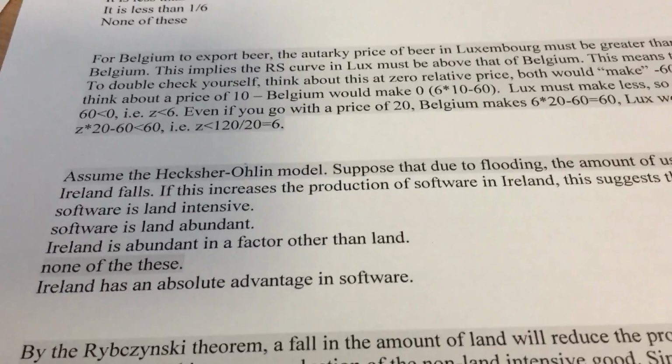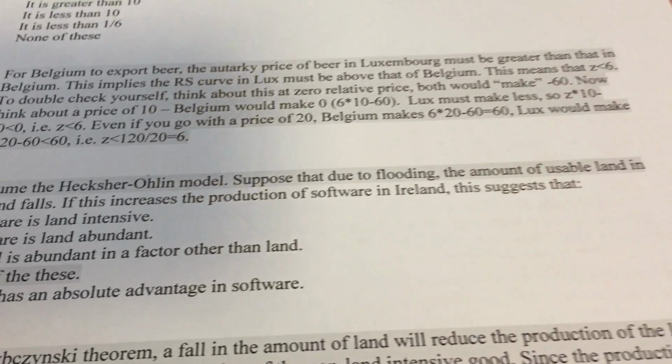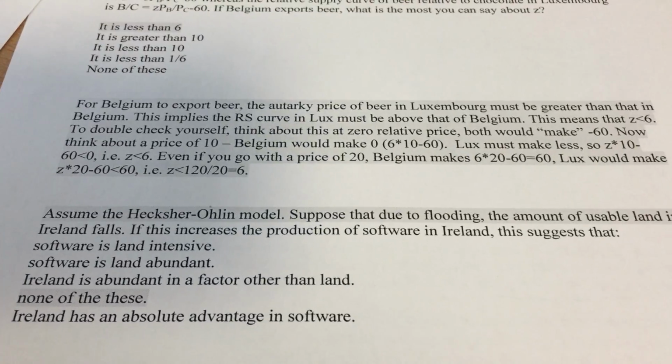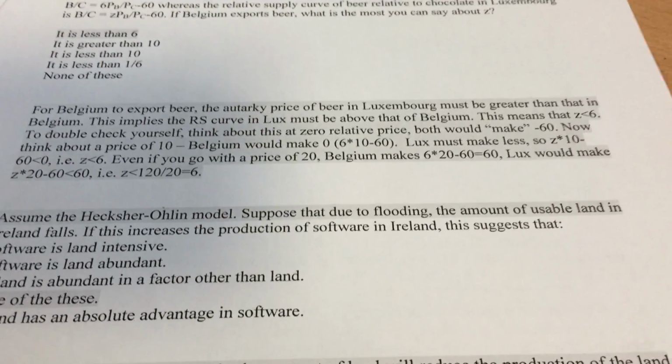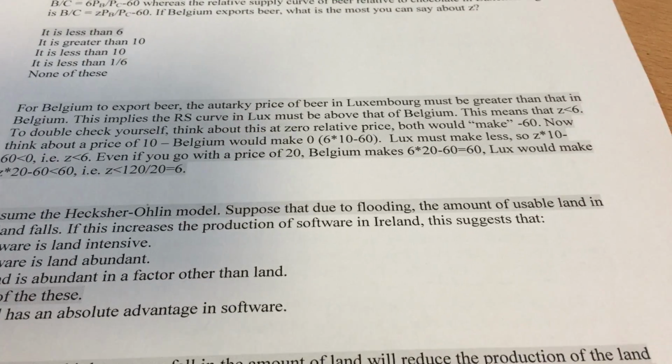All right. So assume the Heckscher-Ohlin model. Suppose that due to flooding, the amount of usable land in Ireland falls. If this increases the production of software in Ireland, this suggests that, well, if the amount of land goes down, that's a change in an endowment. That sounds like a Rybczynski theorem.